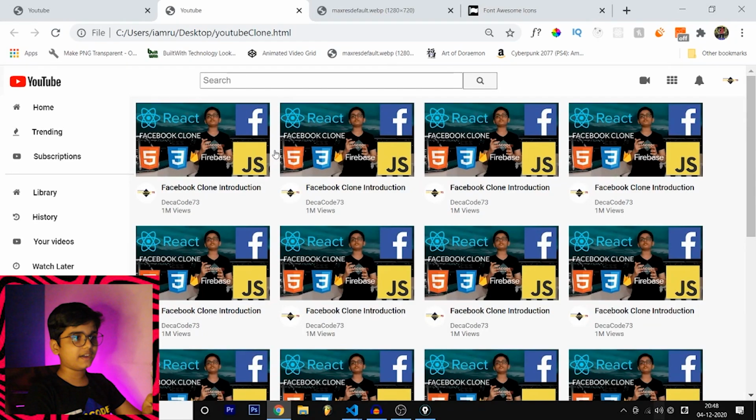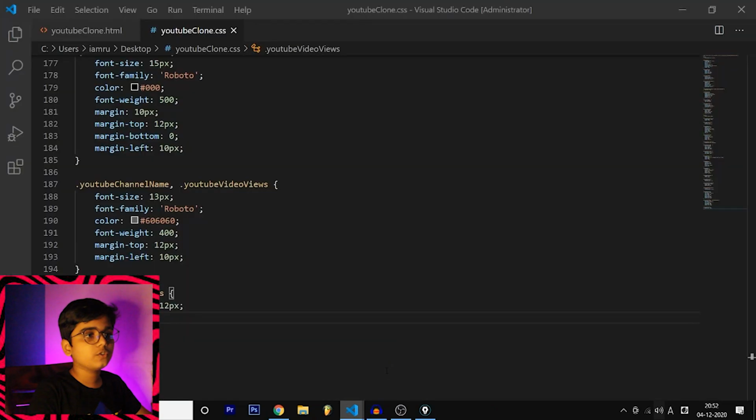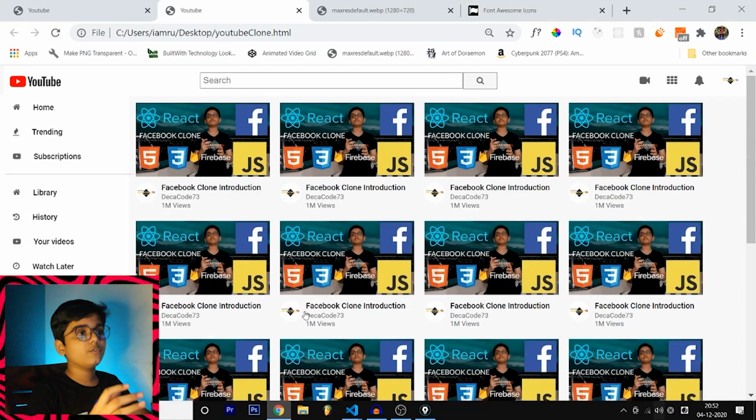I think we have a bug. This Deca code 73 has quite a lot of distance from the top. Okay, so to solve that, let's go to YouTube clone, and over here we gave margin top 12 pixels. Change that to 2 pixels and go back, reload. Sit back and enjoy your YouTube clone.